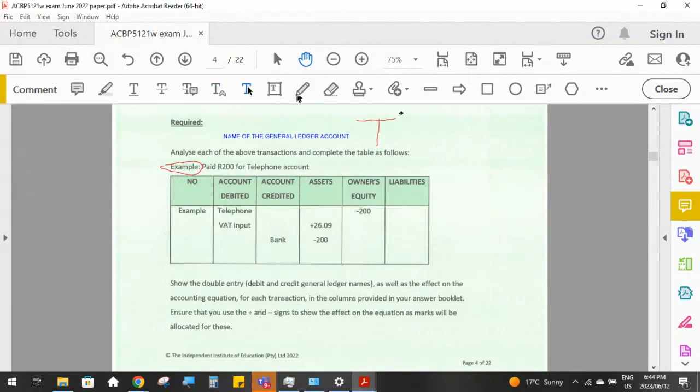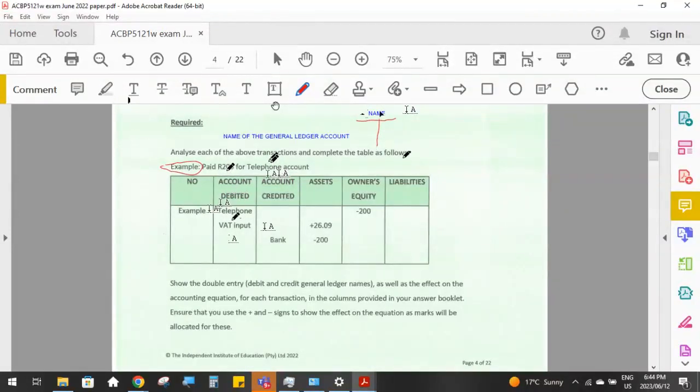Okay, remember for our T accounts, the name always goes at the top of the T. Okay, so it's this name that must go here. So what happens when we pay the telephone account? Telephone account is an expense that we are paying. So expenses always increase on the debit side. So telephone will be debited.